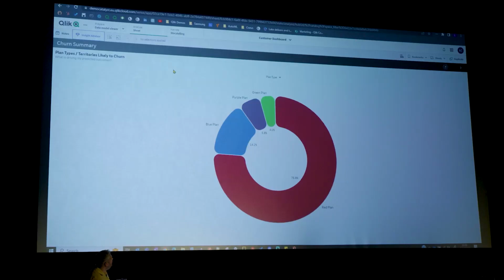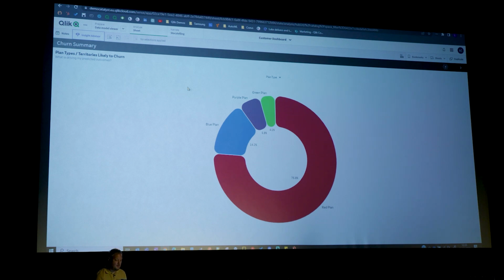Straight away on the left hand side, the red plan, in terms of plans likely to churn, there's a 76% chance of any customer in the red plan going to churn. Now for context, our red plan is the lowest in terms of data, call and text allowance. It's the worst of the worst. Where the green plan is, you've got unlimited absolutely everything. Our red plan's a bit of a problem.